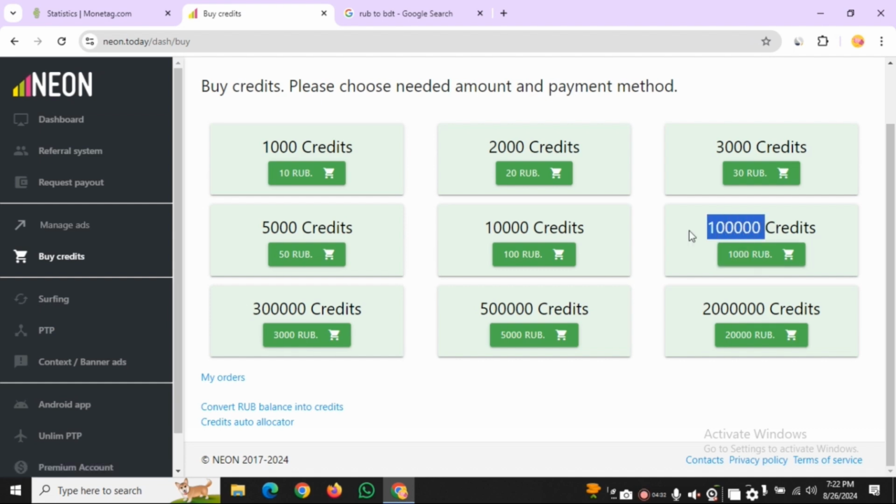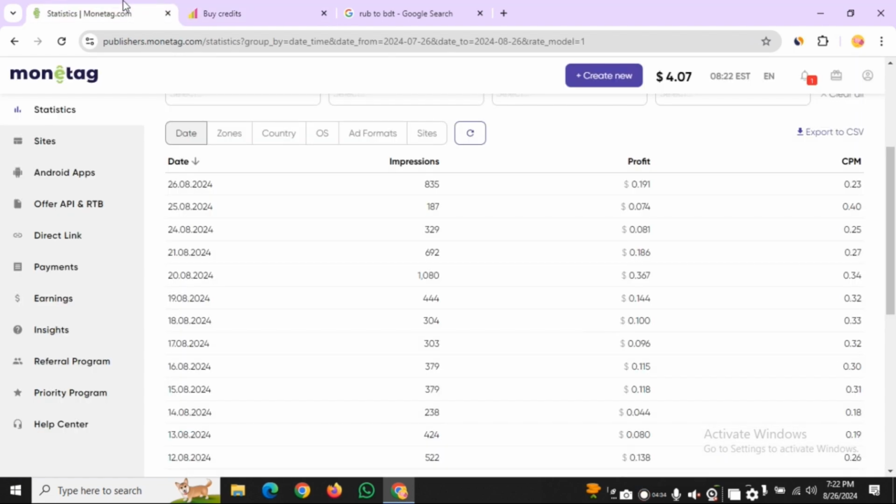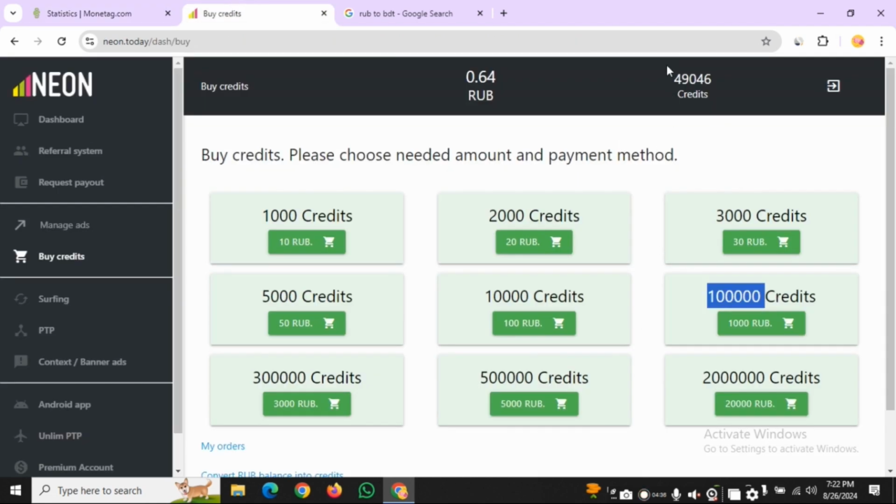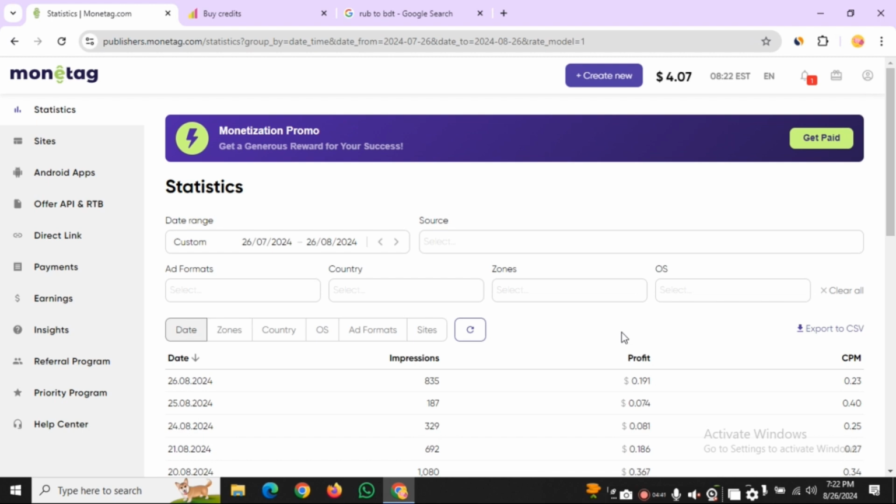If you spend $11, you get 1 lakh credit, and if you work with 1 lakh credit, you will earn a minimum of $15. If you invest $11, you will earn $15 from the Monetag direct link.